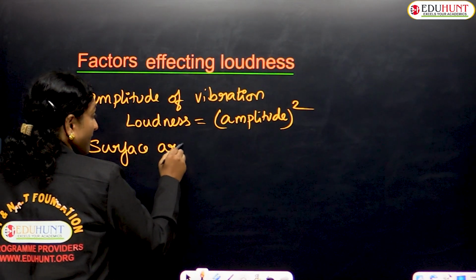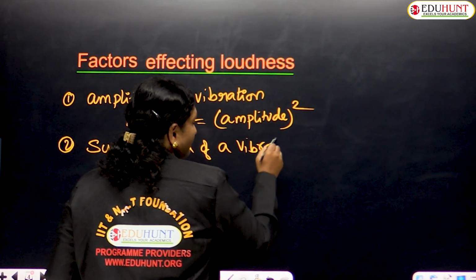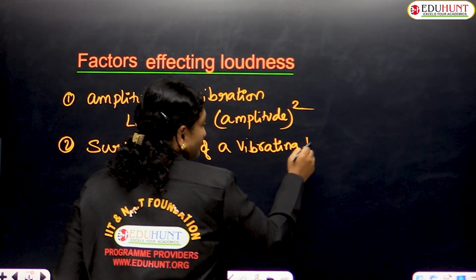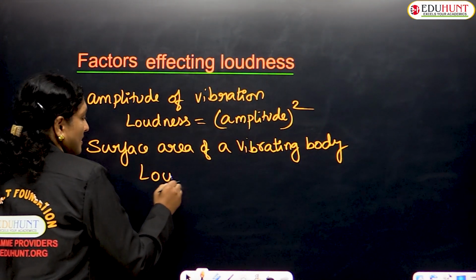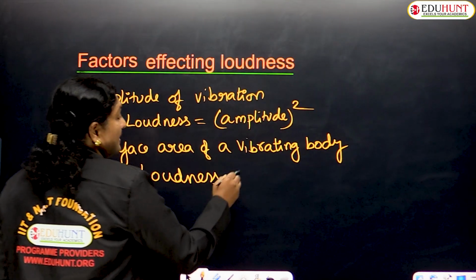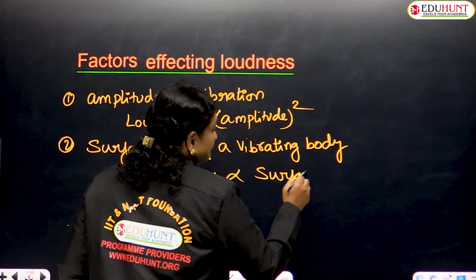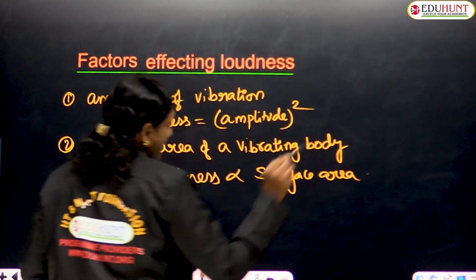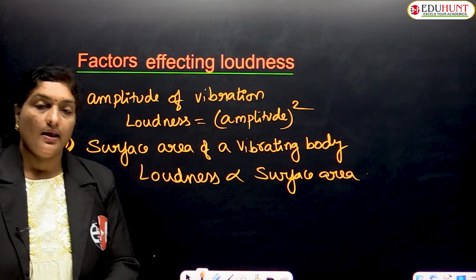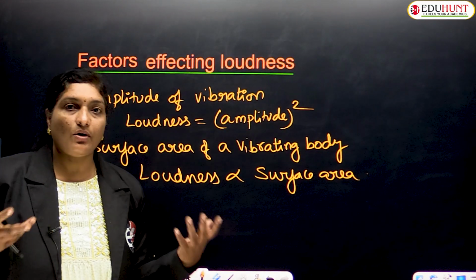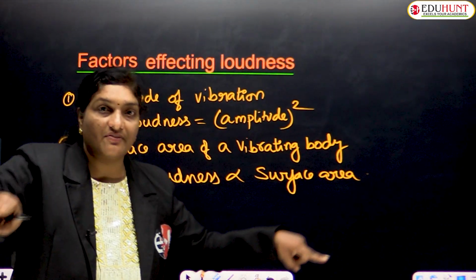Surface area of a vibrating body. How? Loudness directly depends upon the surface area of a body. Let me give you an example for this. If you consider a large drum is beaten with some energy, then what happens? The membrane of the drum starts vibrating. So large surface area. Okay.